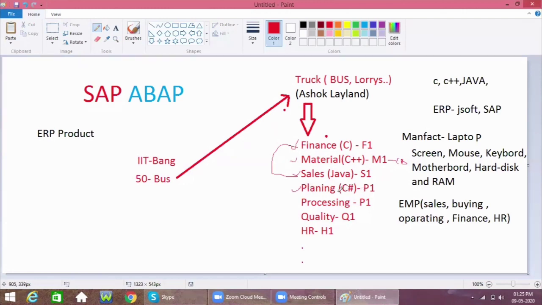Based on this planning, how many days are required for manufacturing that bus, how many days for testing, and for the entire manufacturing process, and how many employees are required. All these details he needs to get by communicating with each and every department head.